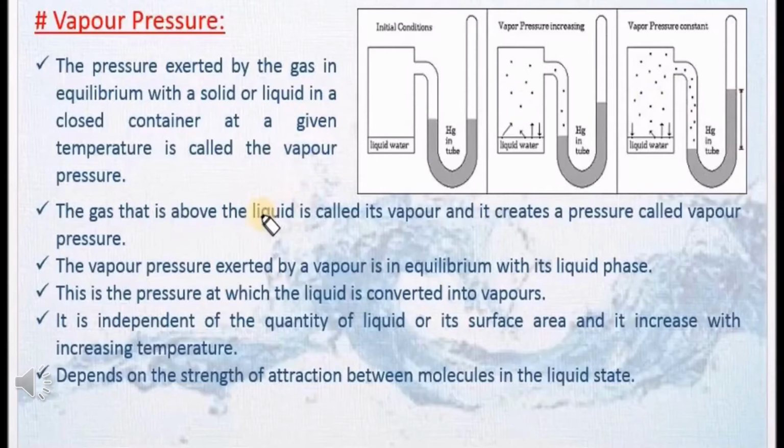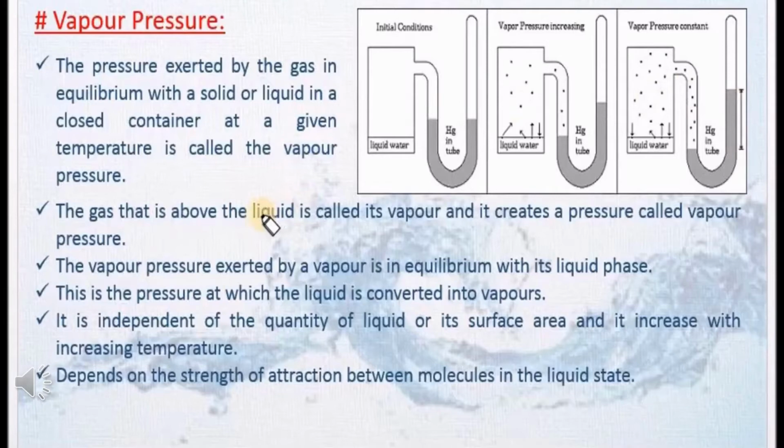So we have to clearly understand the term vapor pressure. The vapor pressure is the pressure exerted by a gas when it is in equilibrium with a solid or a liquid in a closed container at a given temperature.